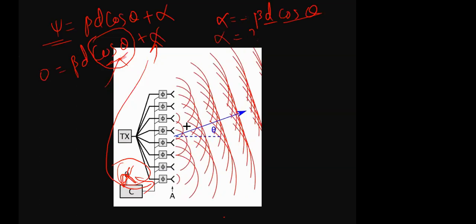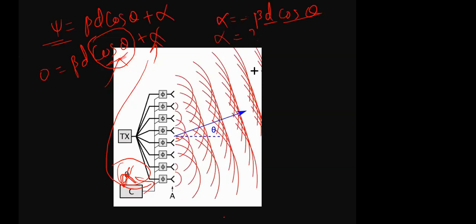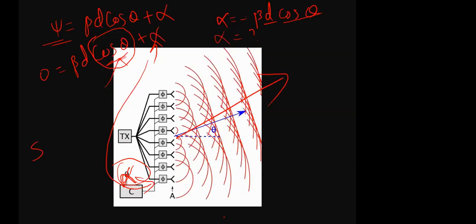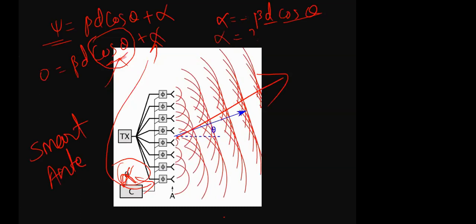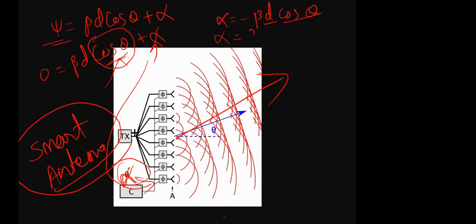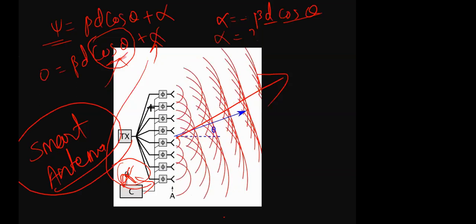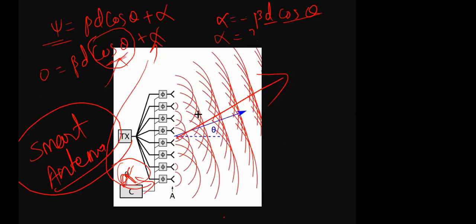Radiation is going in the desired direction, not exactly horizontal, not exactly vertical. It is going somewhere like this. Is it visible to everyone? Yes, sir. This is an example of a smart antenna. That means electrically you can vary the parameters of the antenna so that you can steer your beam. Mechanically, you are not varying your antenna position. Electrically, you can vary your antenna parameters like the phase of the excitation and the current value of the excitation. Then you can change the maximum radiation to any direction you want. That is the concept of the smart antenna.